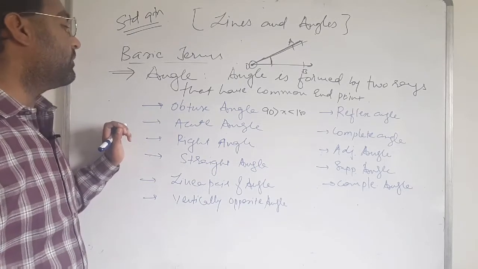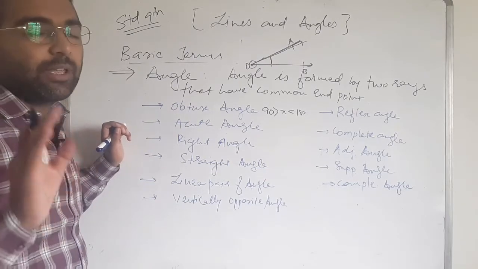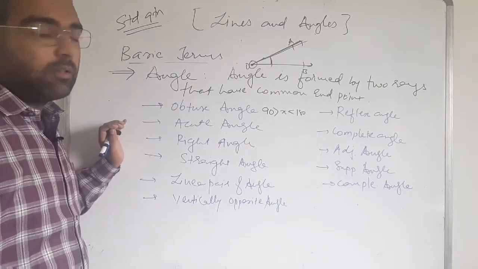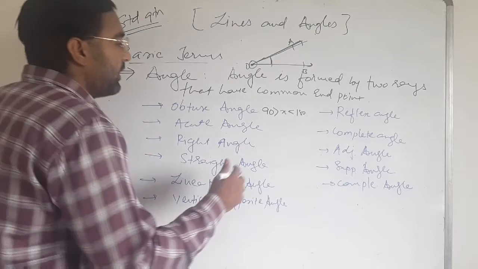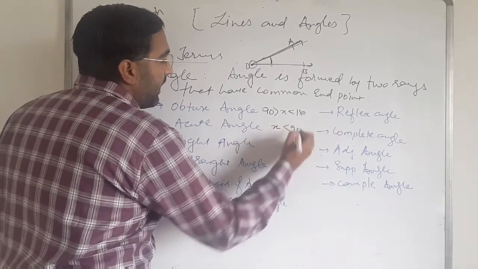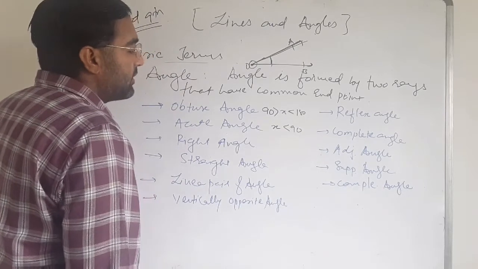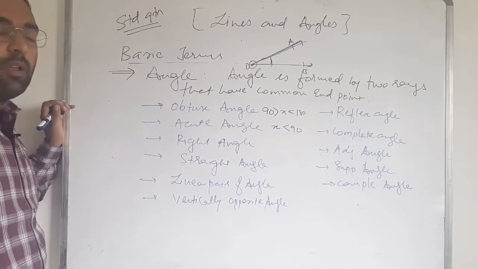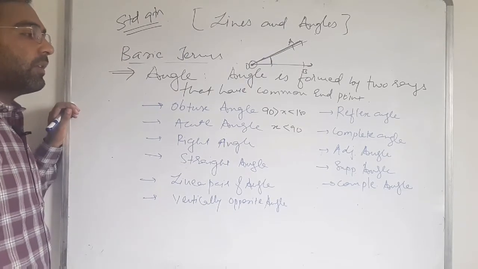Second one is acute angle, that is less than 90. The angle which has measurement less than 90 degrees is known as the acute angle.